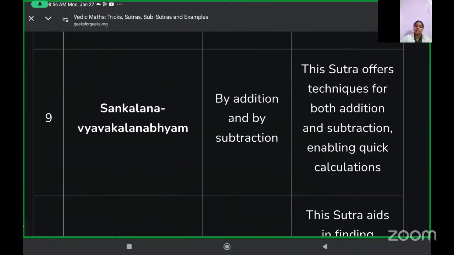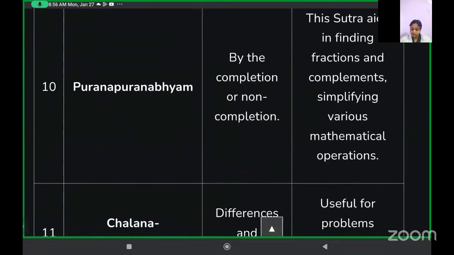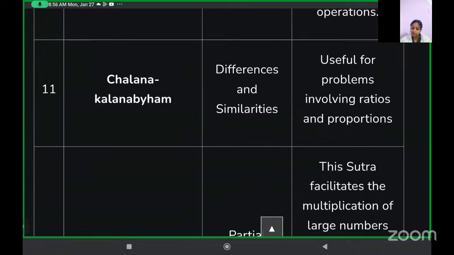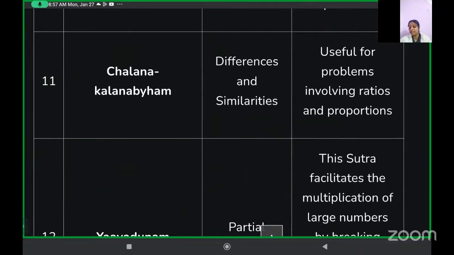It has techniques for addition and subtraction. Then this 10th one, Purana Apuranabhyam, by the completion or non-completion. This is for fractions, to simplify them. Then we have Chalana Kalanabhyam, differences and similarities, again for ratio and proportion.